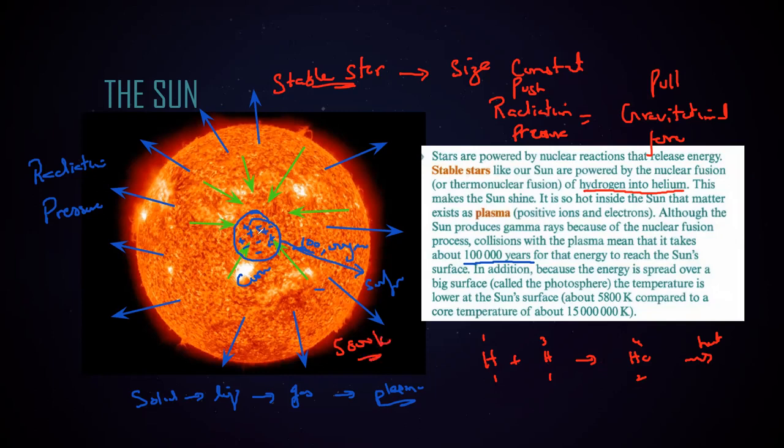But the central core temperature is about 1.5 times 10 raised to power 7 Kelvin, which is a very high temperature. As this energy takes time, some of the particles in between absorb that energy. As a result, the temperature at which this energy is released from the sun is very low.